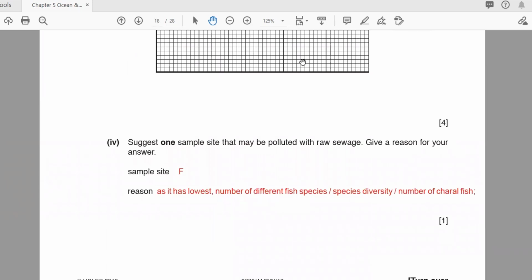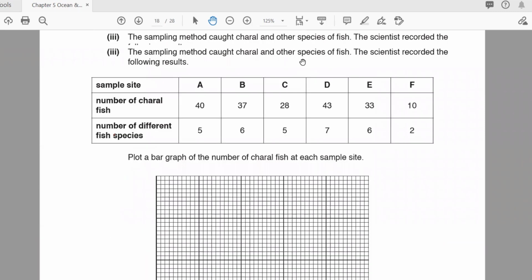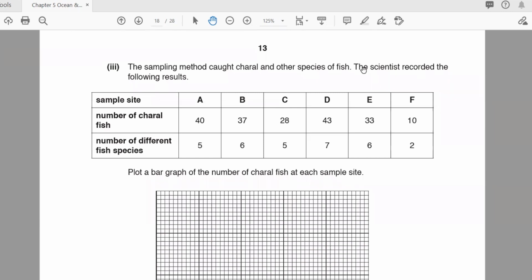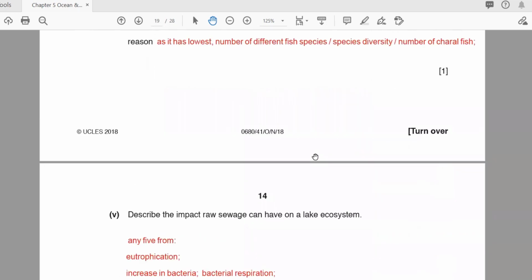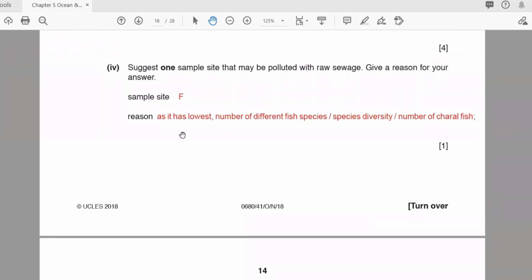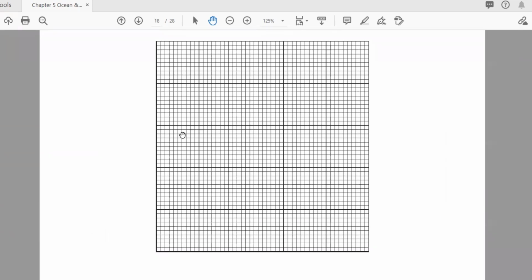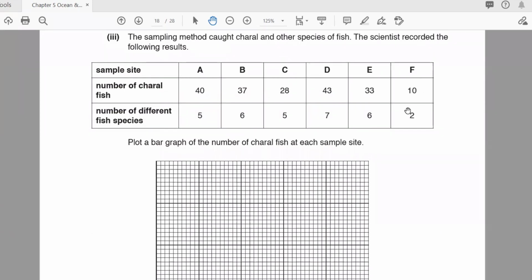Okay. Suggest one sample site that may be polluted with raw sewage. Give your reason. So what do you think? Which site do you think is polluted? The main thing which has pollution. What do you think? Where you have the least, that is F. So that can be a polluted site. No more fish are present there, only a small amount. And why? What is the reason? Because of fewer fish and also fewer species.